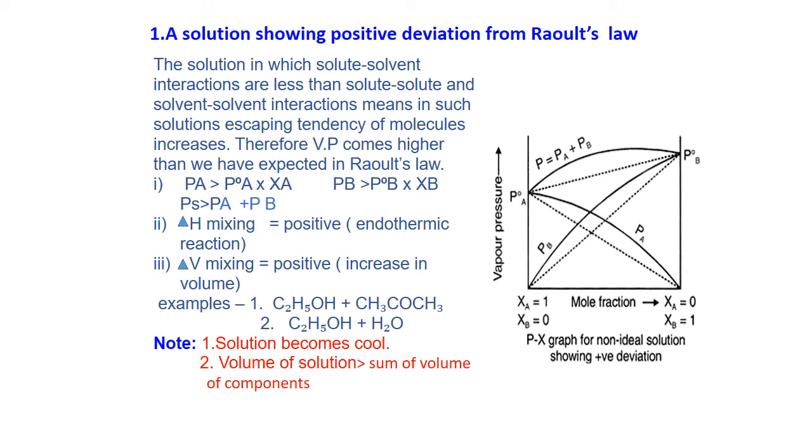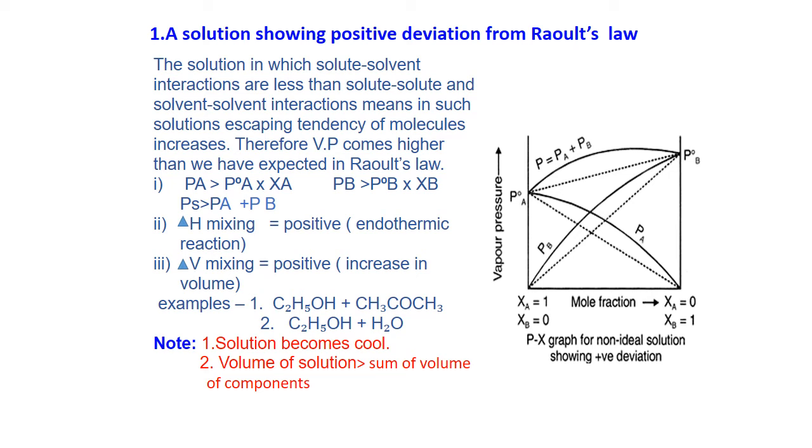Identification for such type of deviation is that the solution becomes cool, ठंडा हो जाएगा, endothermic reaction है. Number 2, the volume of the solution will increase. 20 plus 20 means 40, so the volume of the solution will be more than 40. So we can identify the examples.